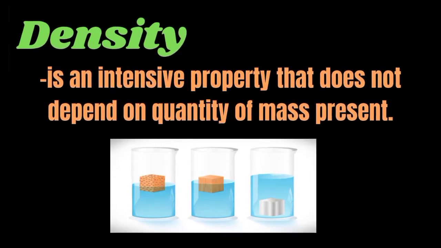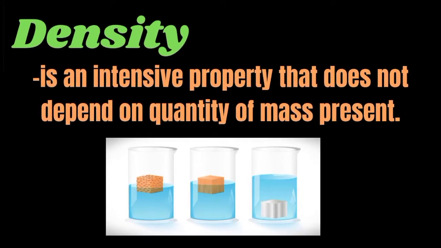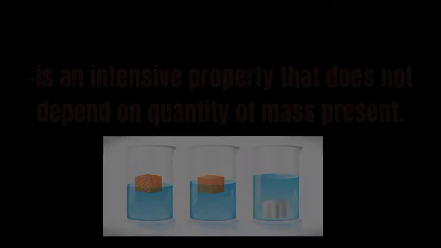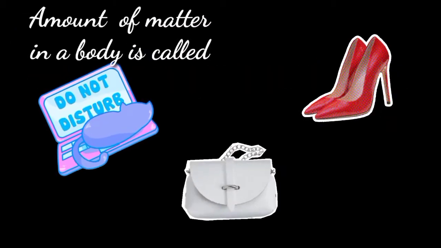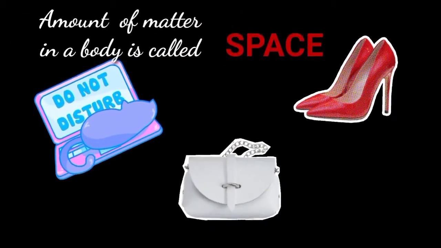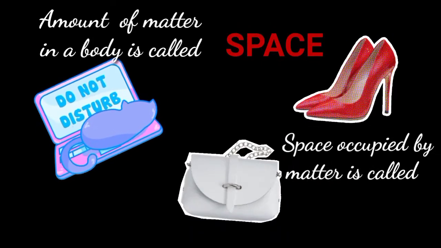Density is an intensive property that does not depend on the quantity of mass present. Density is a measure of how much matter is in a given amount of space. The amount of matter in a body is called mass, while the space occupied by matter is called volume.